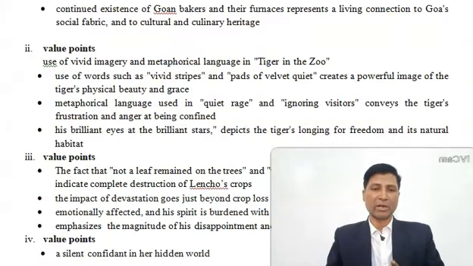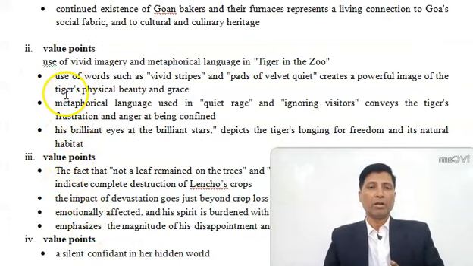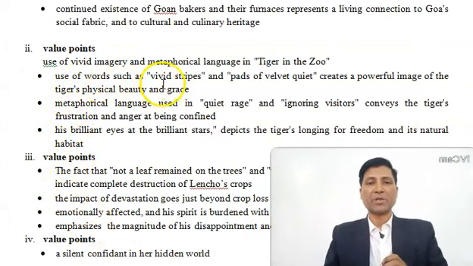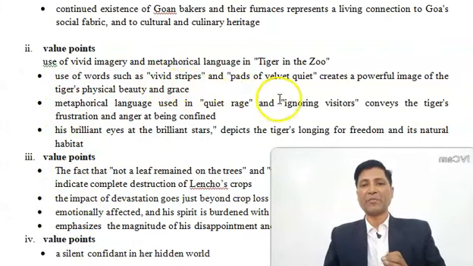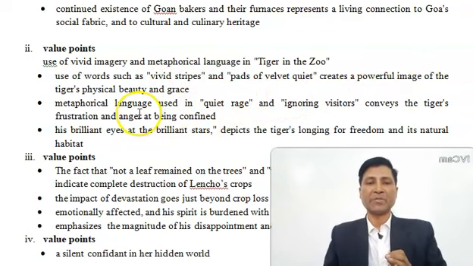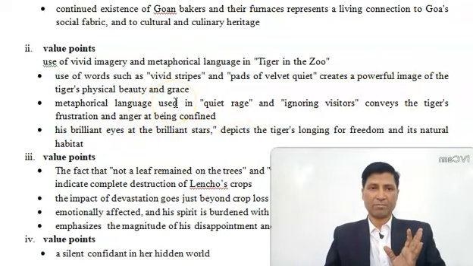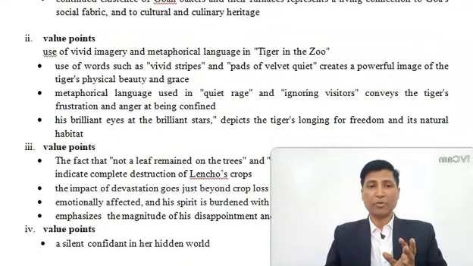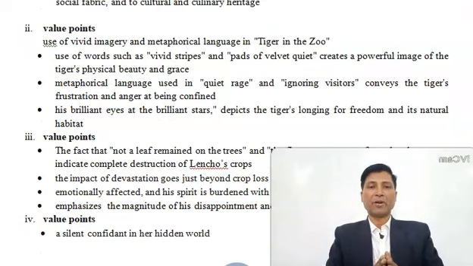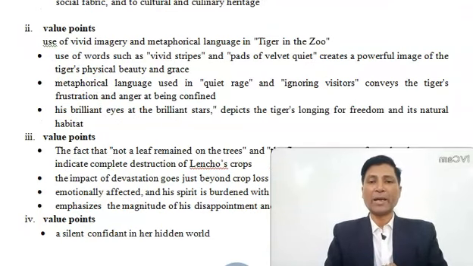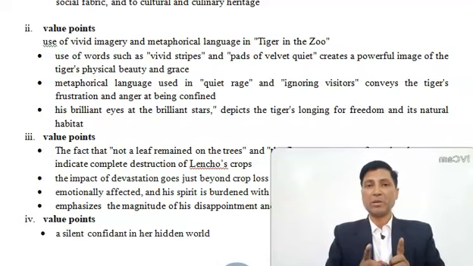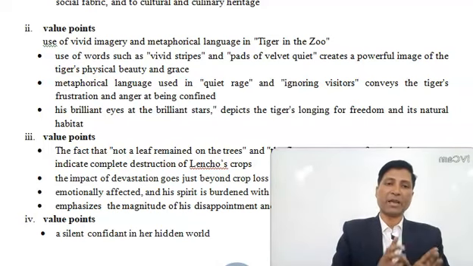and then you add these points. Use of words such as vivid stripes and packs of velvet quiet creates a powerful image of the tiger's physical beauty and grace. Then, moving on to the second point. The metaphorical language used in quiet rage and ignoring visitors conveys the tiger's frustration and anger at being confined, because the statement is talking about the tiger's confinement.